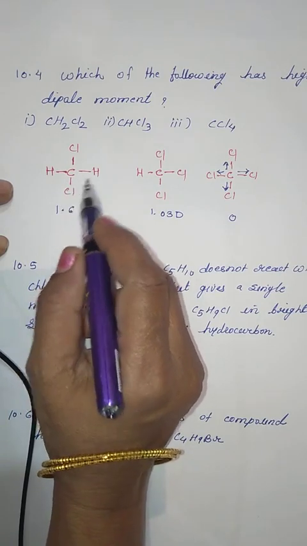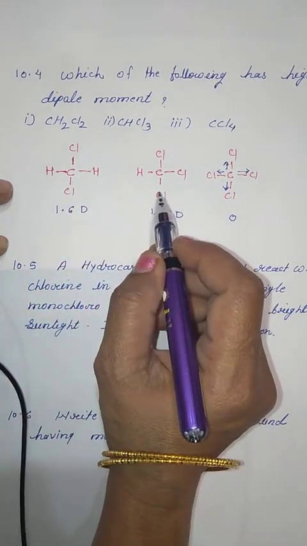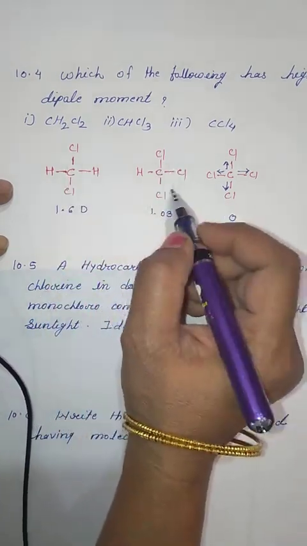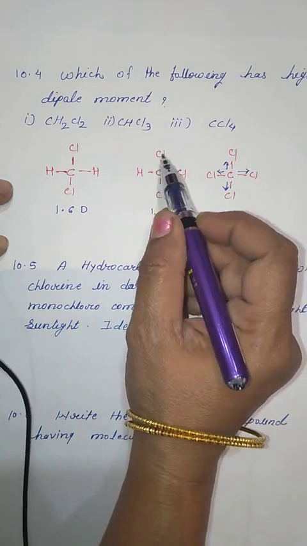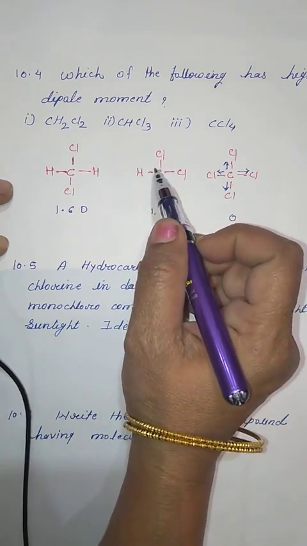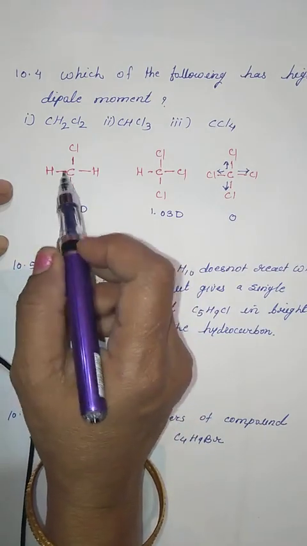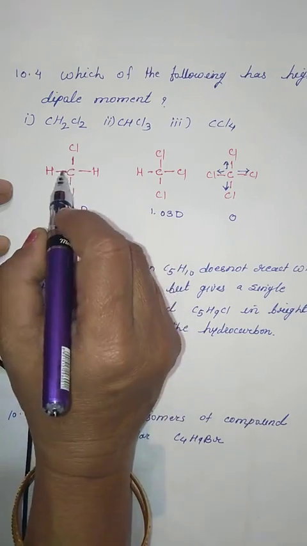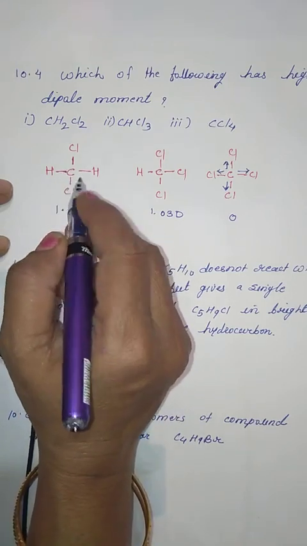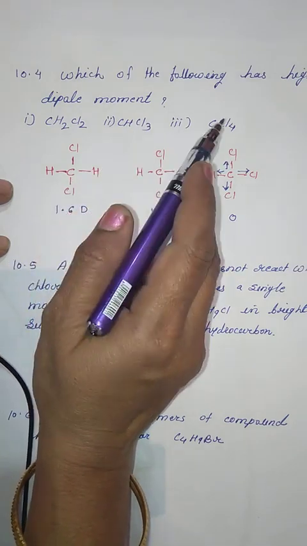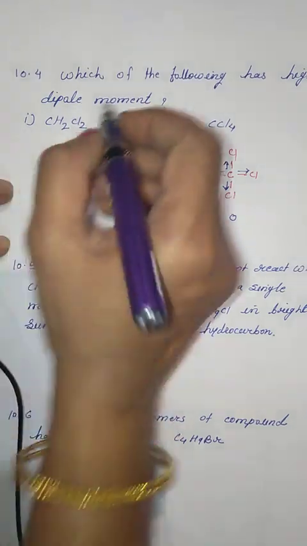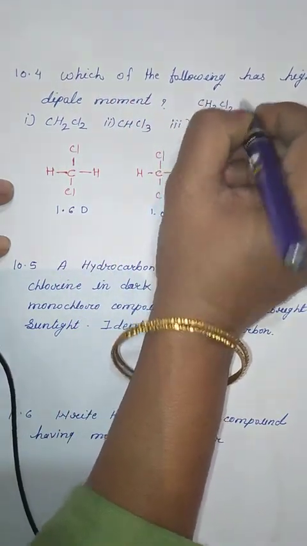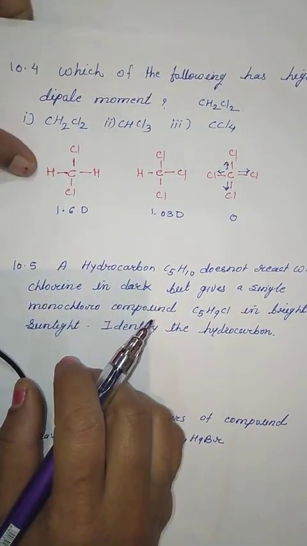Dichloromethane has a higher dipole moment than chloroform, because in chloroform the dipole moment of 2 chlorines is cancelled by the third chlorine, whereas here the dipole moment of the 2 hydrogens is offset by the 2 chlorine atoms. That's why the dipole moment of dichloromethane is higher than chloroform and carbon tetrachloride. So the answer is: the dipole moment of dichloromethane is highest. Okay, now come to the second question.